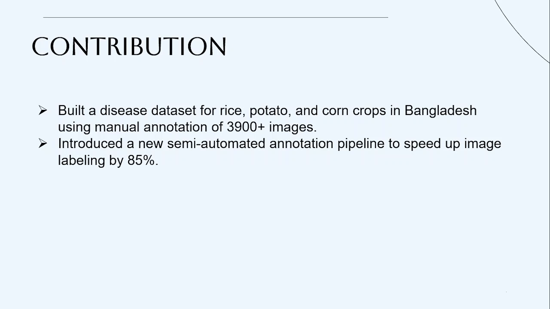So now let's talk about my contribution. First of all, I built a disease dataset. I have taken this dataset from two different sources: one is Plant Village and another one is Dhan Samadhan. I have manually annotated almost 3900 images by myself. Then I introduced a new technique, the semi-automated annotation pipeline, where I annotated 800 images in 3 days. My observation, comparing my manual annotation time and the semi-automated annotation time, was that the annotation time was reduced by 85%. That was huge.